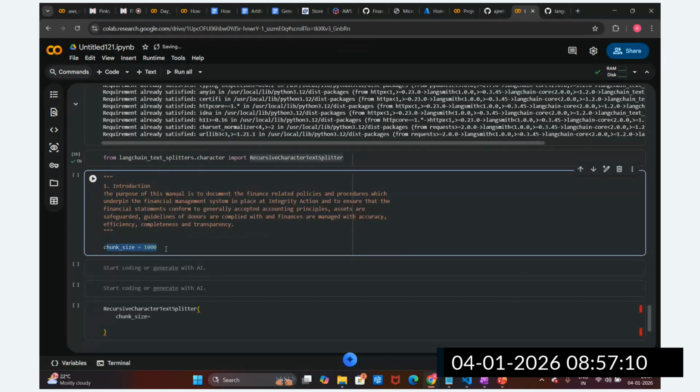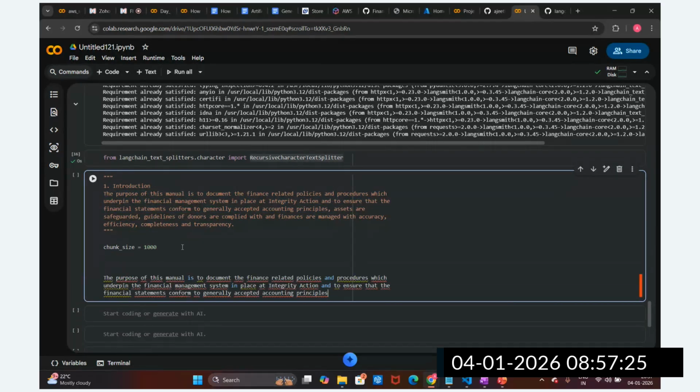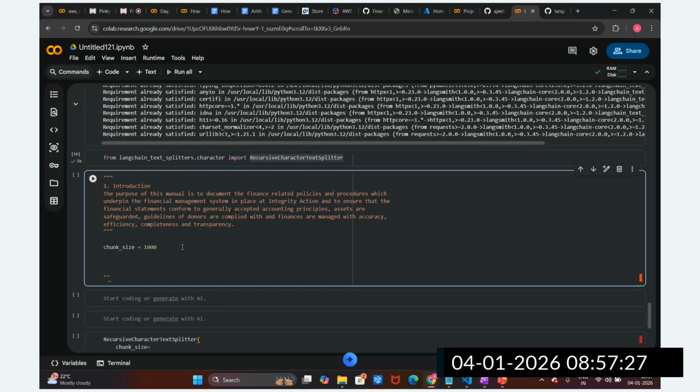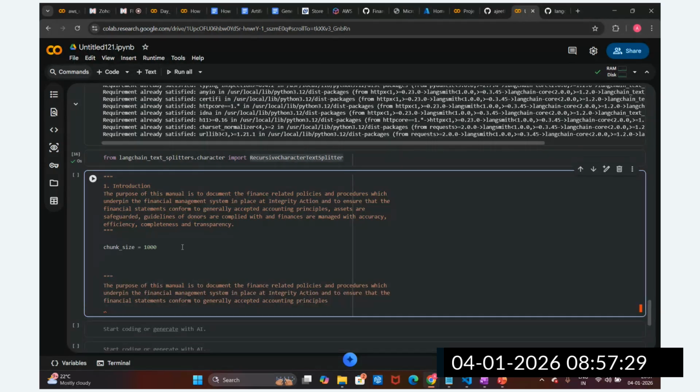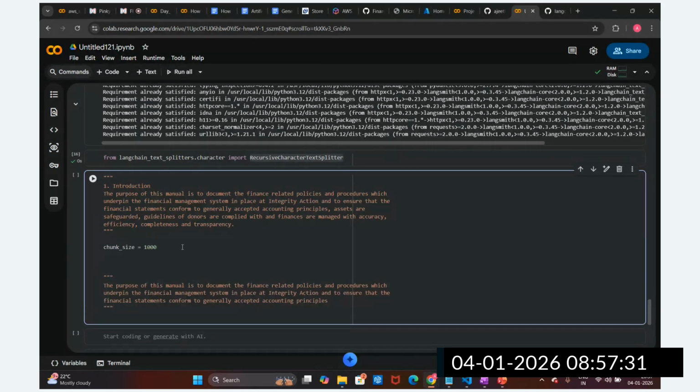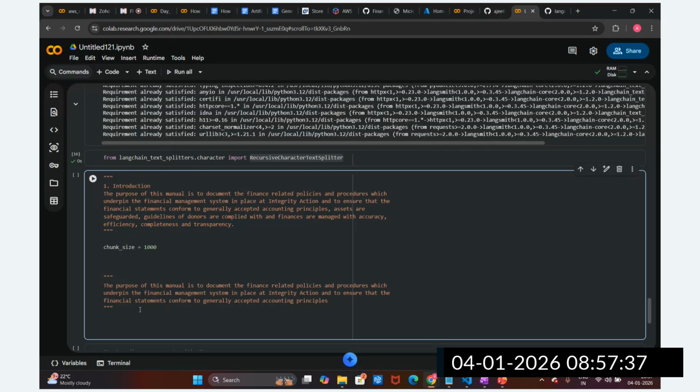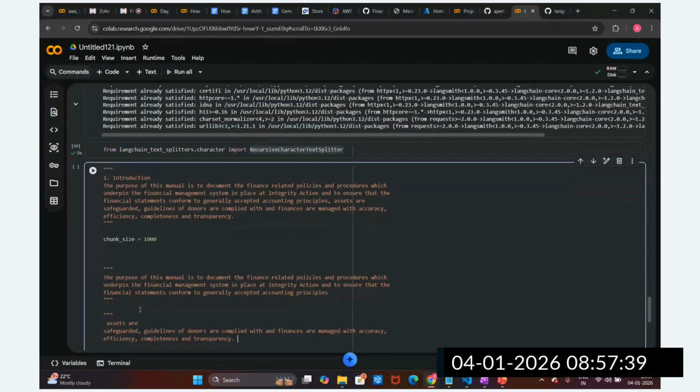But sometimes what will happen, guys, is that this document will be split, and half of the document is split into one chunk, like this. And the rest, the other half of the document, is split into another chunk. So this is the scenario.